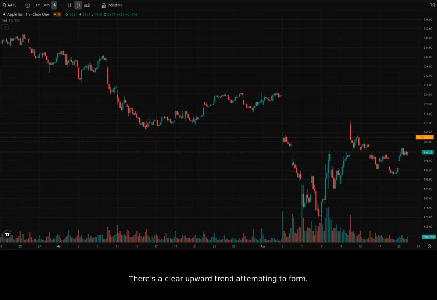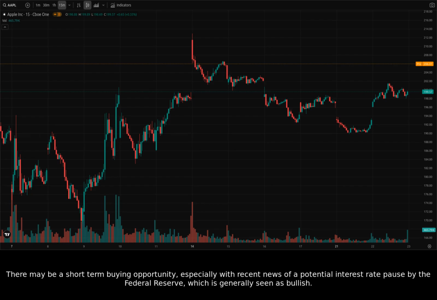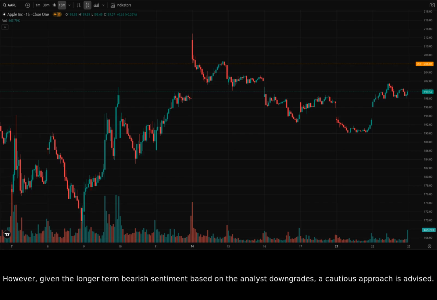There's a clear upward trend attempting to form. Let's see if the 15-minute chart will offer further insight. Looking at the 15-minute chart, we observe intraday volatility, struggling to break $200. There may be a short-term buying opportunity, especially with recent news of a potential interest rate pause by the Federal Reserve, which is generally seen as bullish. However, given the longer-term bearish sentiment based on the analyst downgrades, a cautious approach is advised.